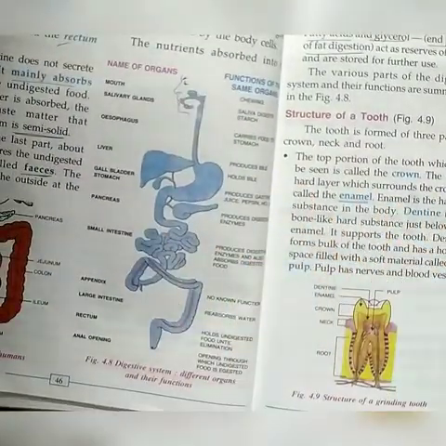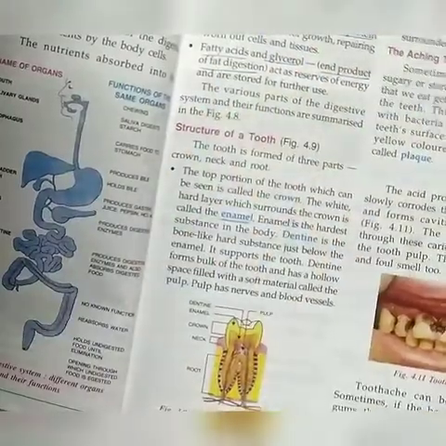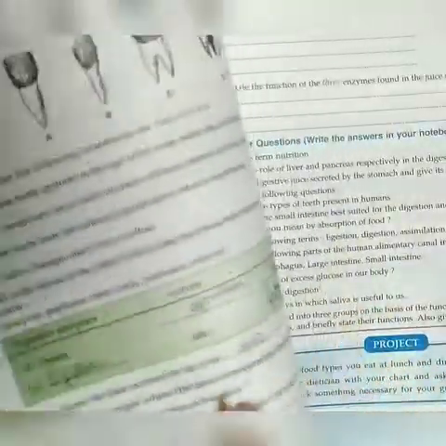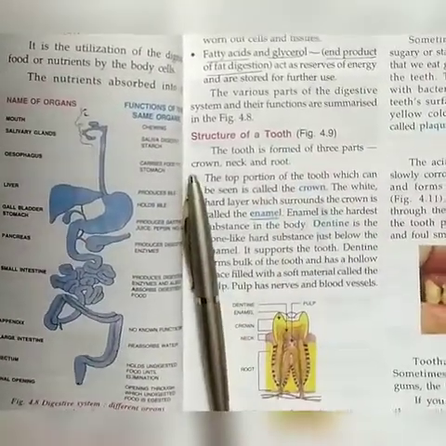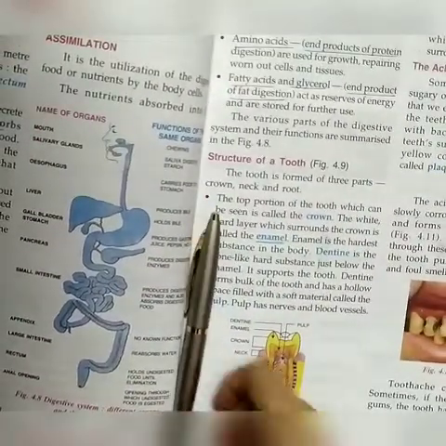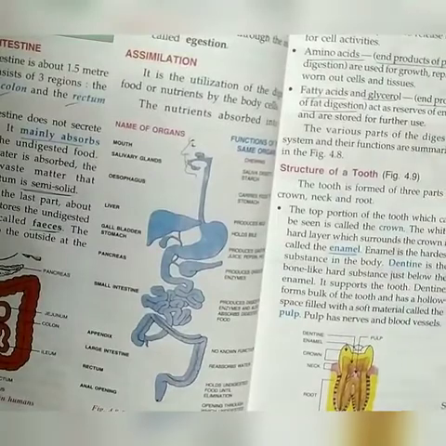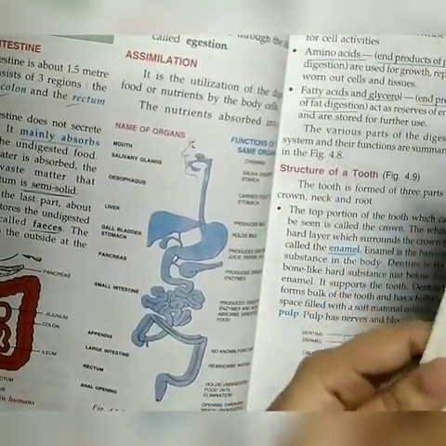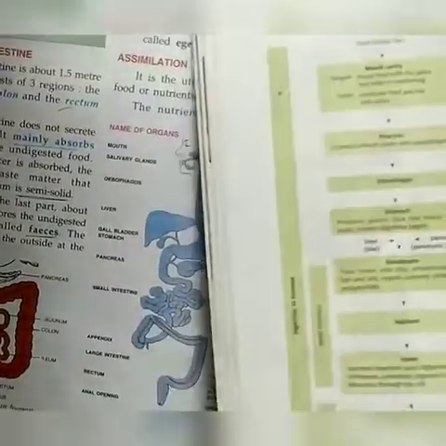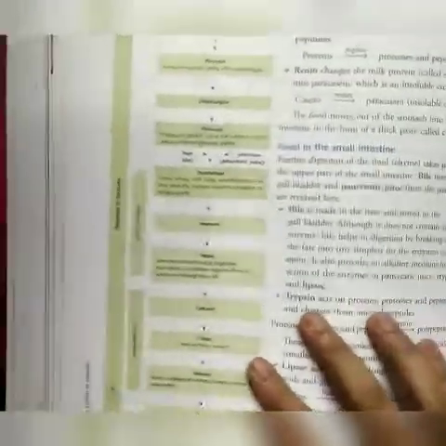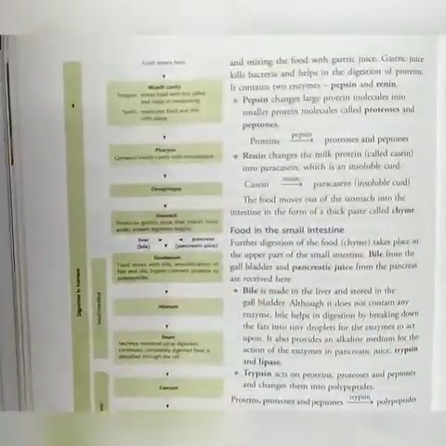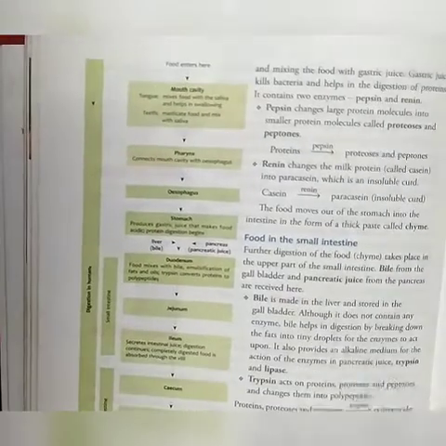This is the structure. So this is our chapter, and for the exercise, I have given all the question answers. You just write them in your biology copy, and practice the two drawings well. I have given you the drawings to practice, and you must draw them in your biology copy. And one thing I want to show you one time: see here, it's a flow chart only, nothing else.